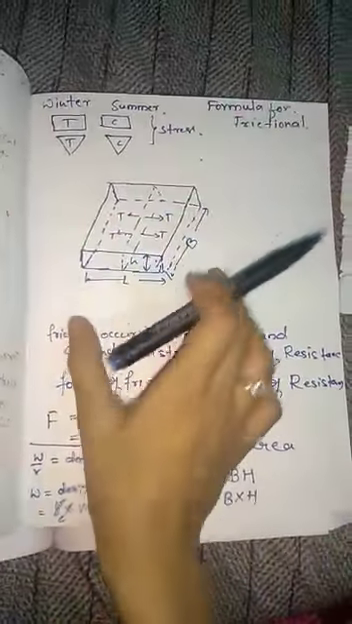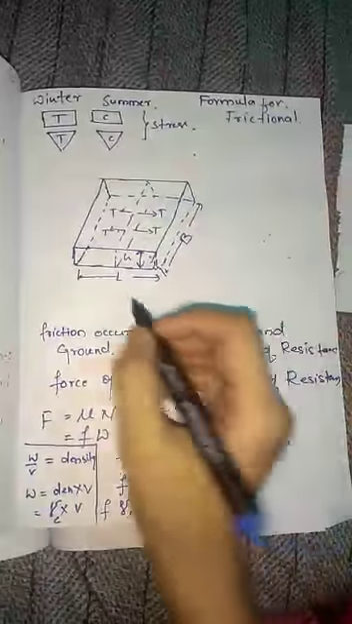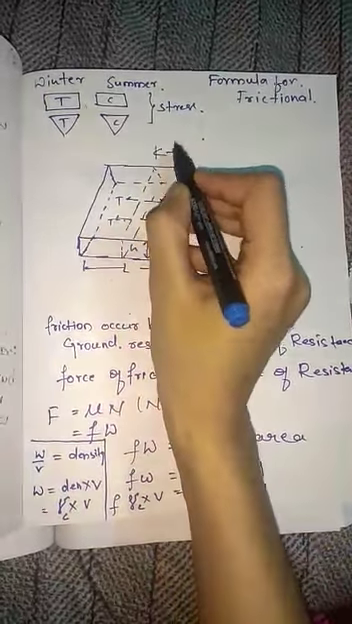Consider this is your slab. Here the analysis is done for half of the slab, L by 2. This is whole L.